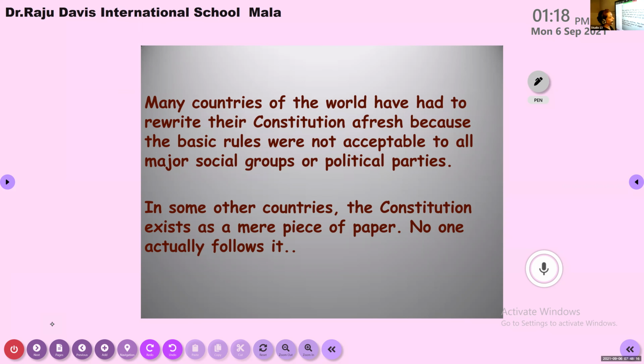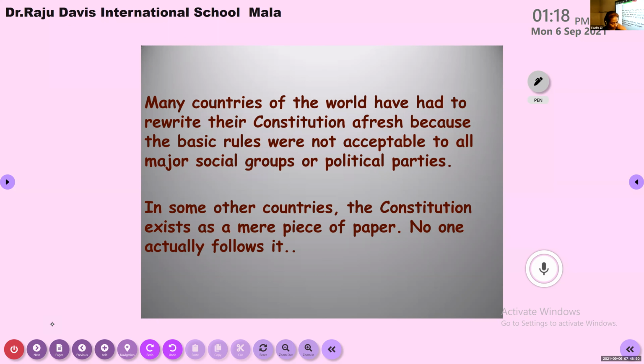Some rewrote it, because what they had written some years back was not acceptable for everyone, so they had to change it. Another reason I told: even though in some countries a constitution is there, nobody is actually following it. It is just like a piece of paper. Nobody wants to follow it. So these are a few things you can see related to the framing of a constitution. But this is not the situation of the Constitution in our country.